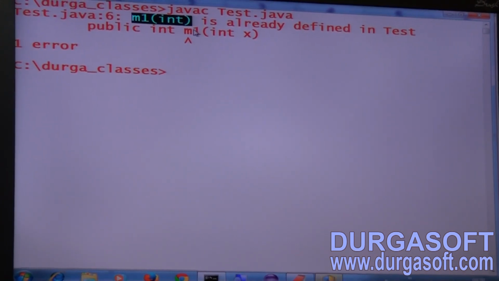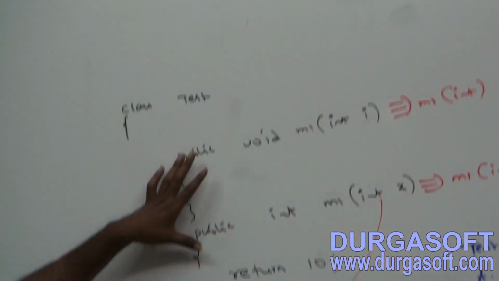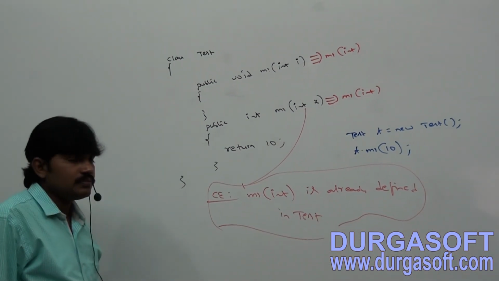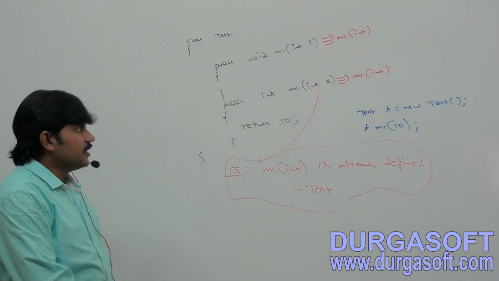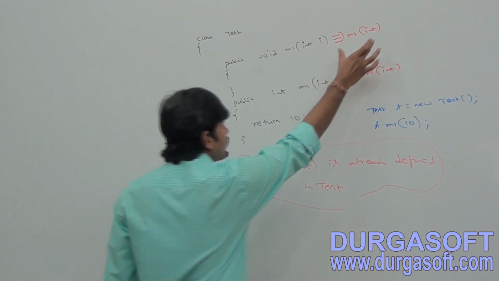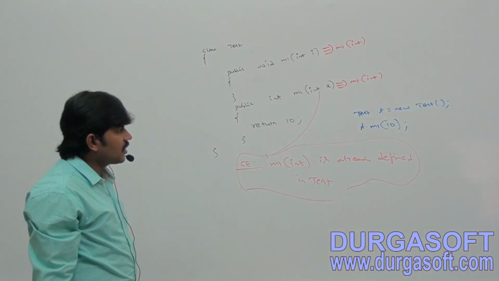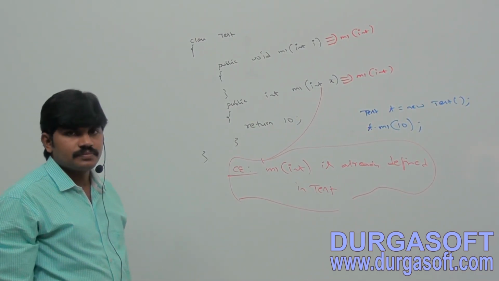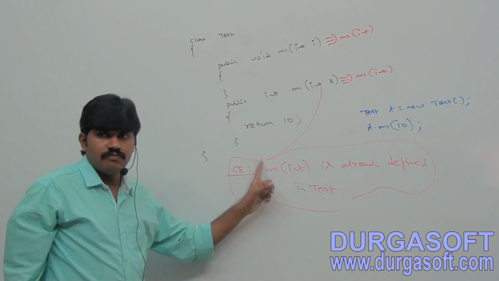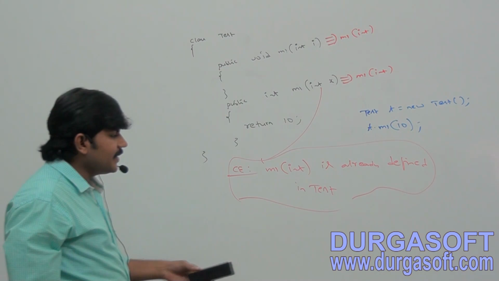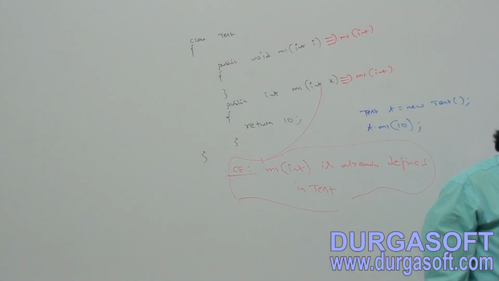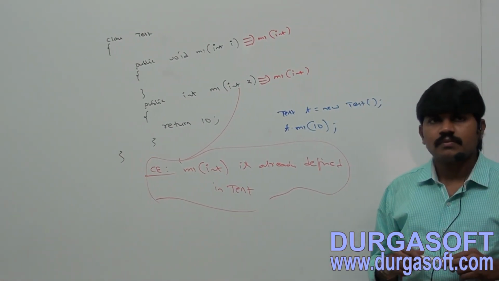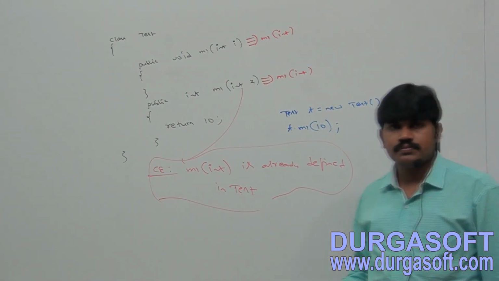Okay, at this point, take this example first. Class Test, public void m1 of int i. So its method signature is m1 of int. Public int m1 of int x. Its method signature is also m1 of int only. Now m1 of int is already defined in Test.